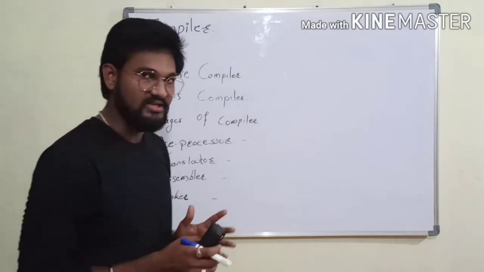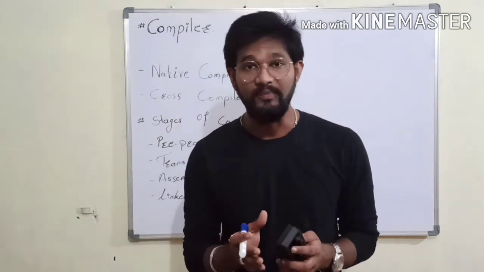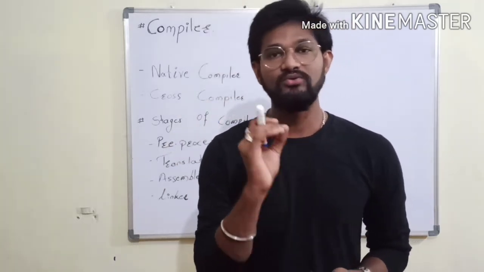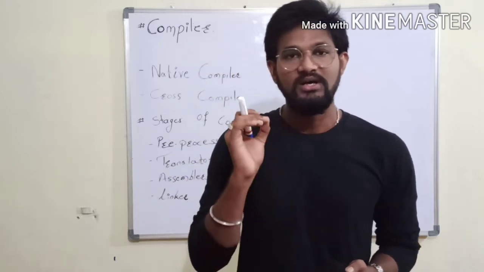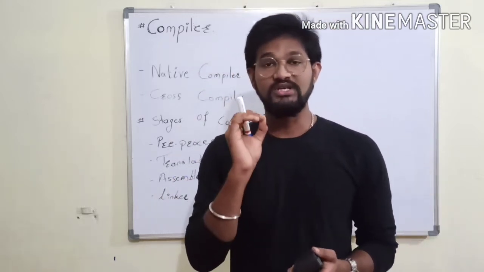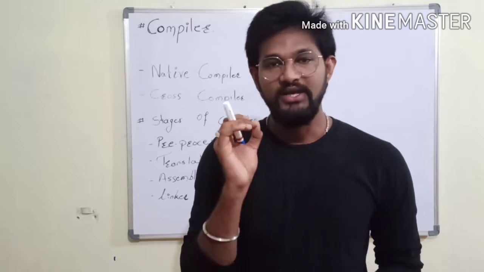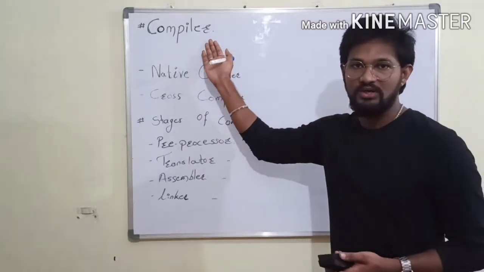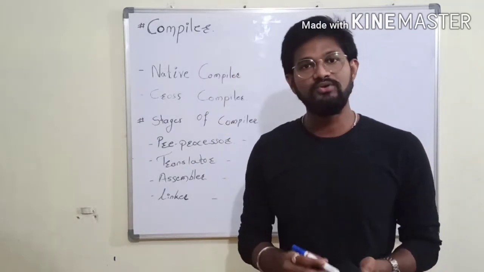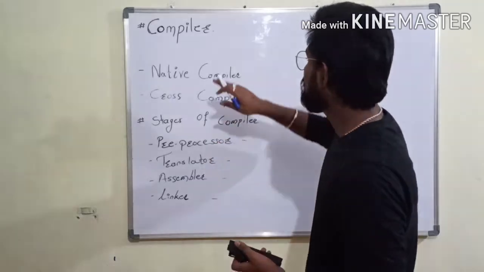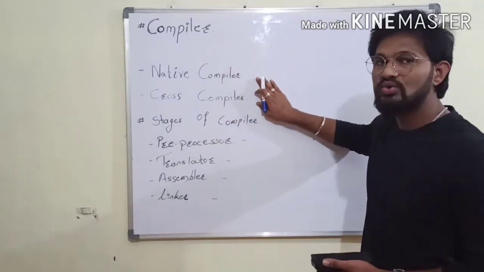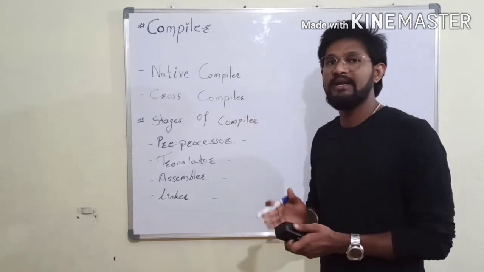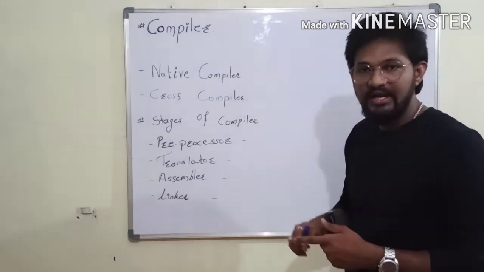So what is a compiler? The first point you need to know is what a compiler is. A compiler is a program which converts high level programming to low level programming. That means the compiler is a program which converts a .c file into a machine understandable file. That is the compiler's work. It converts your program into a machine understandable program. Now the compiler has two major types, native compiler and cross compiler. What is a native compiler and a cross compiler? First we see the native compiler.